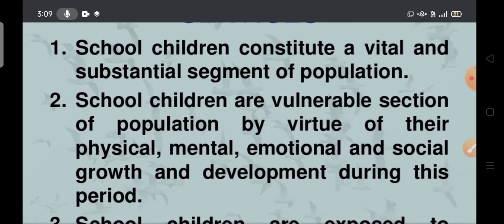The first one is the school children constitute a vital and substantial segment of the population. Vital is nothing but important and necessary. It plays a very important role. It's a substantial segment of the population.